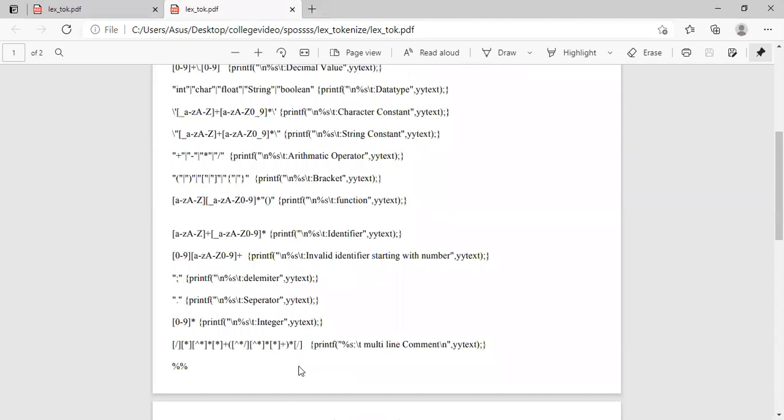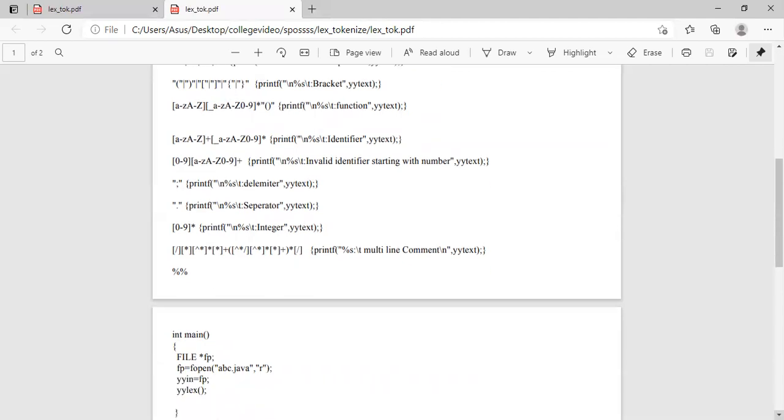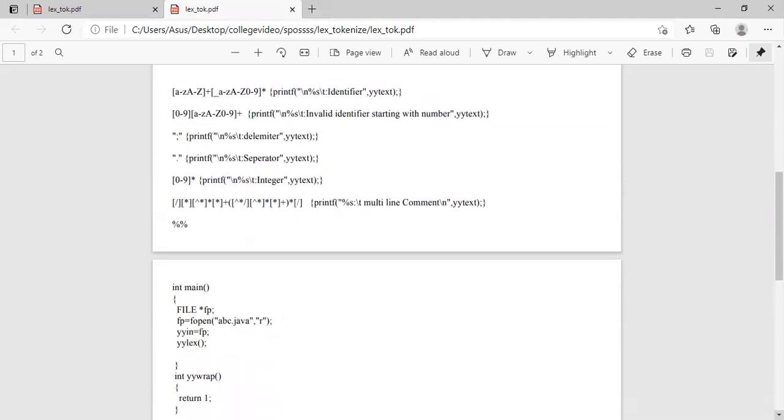So likewise, it is just matching. If it gets a delimiter, it shows the delimiter is a token and its type is delimiter. A separator is also a token, and it shows it is a separator. Likewise, if it is a multi-line comment, it will show it is a multi-line comment. So this is the matching part where it matches with the particular Java file and checks the category of all the tokens, and after identifying the tokens, it shows their type. This is basically a program where we identify the tokens and display their category by matching with every case.